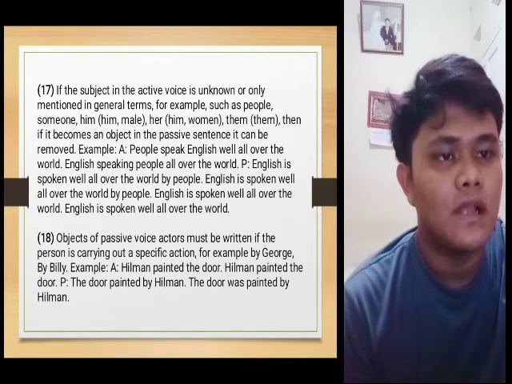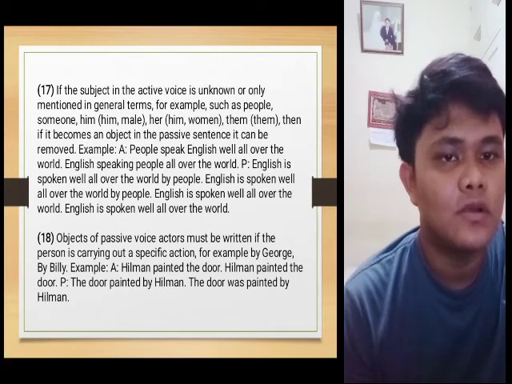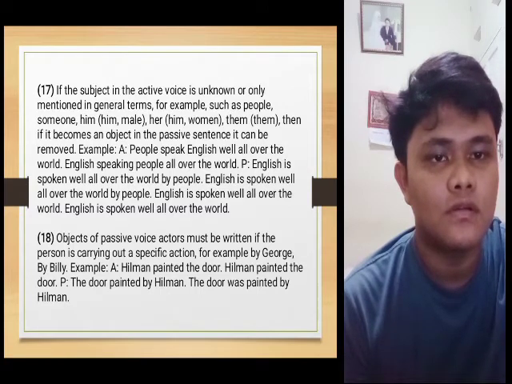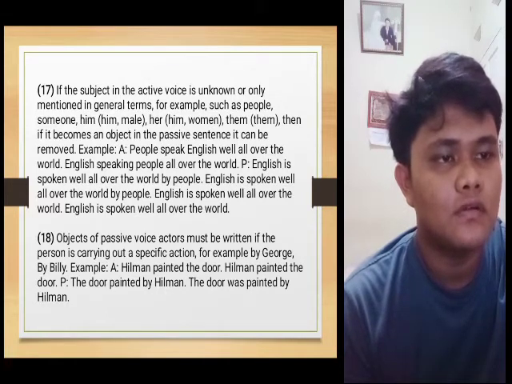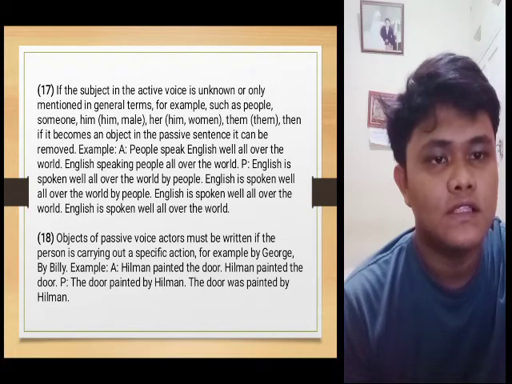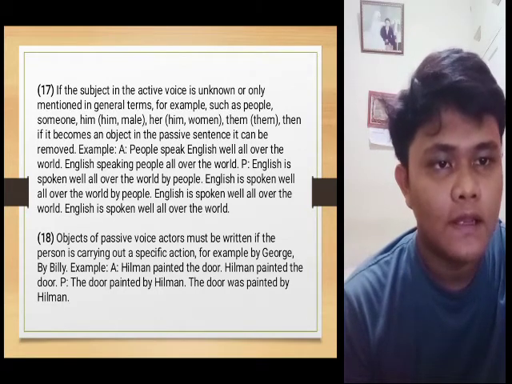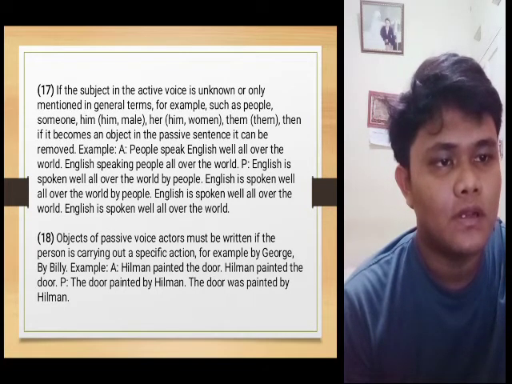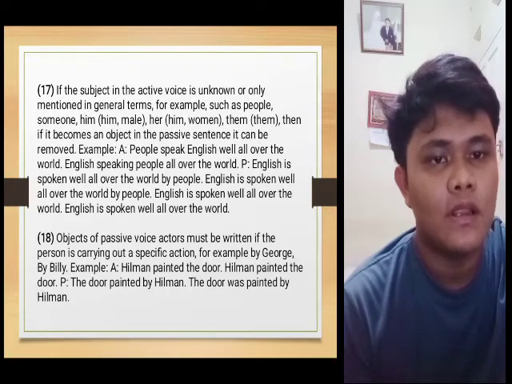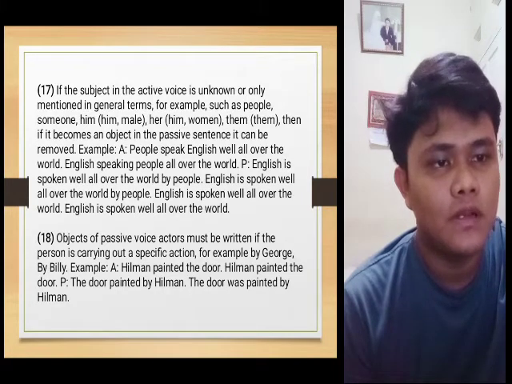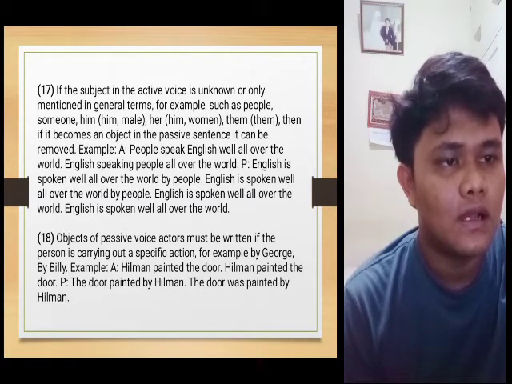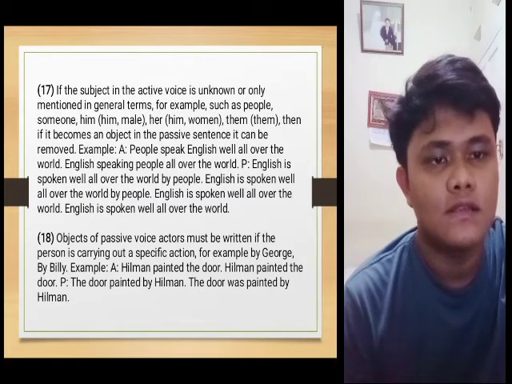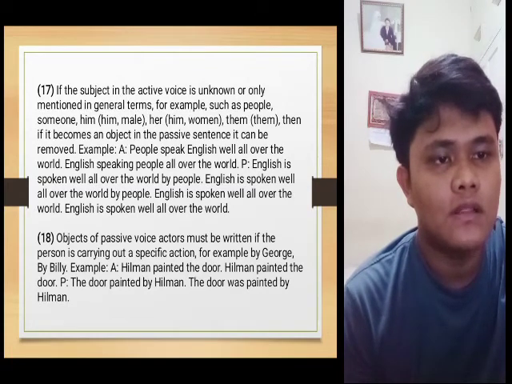Example: active, people speak English well all over the world. Passive, English is spoken well all over the world by people. English is spoken well all over the world.